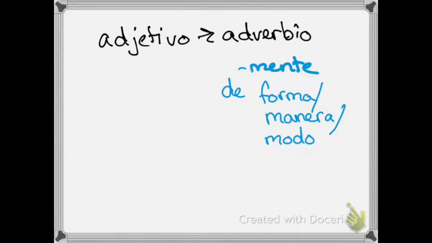And then after that phrase, I can put an adjective. So I used amable earlier, which is kind. I could say that me trató de forma muy amable.